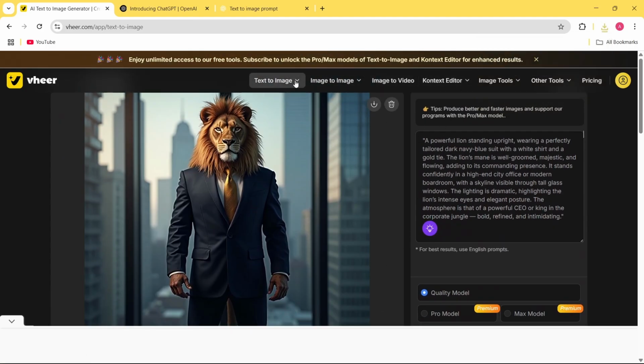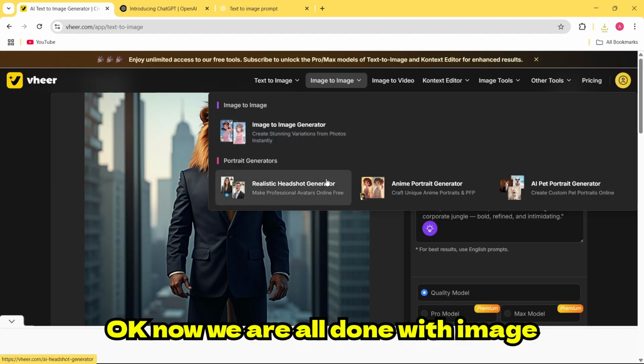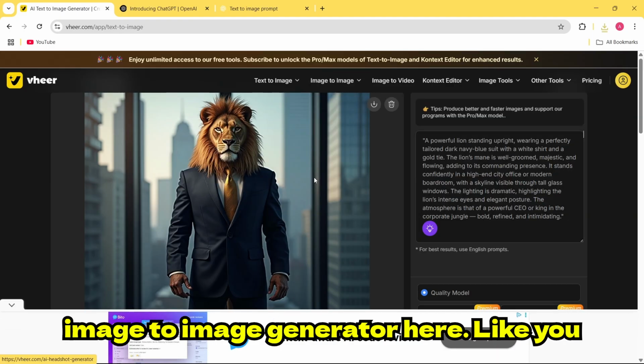Okay, now we are all done with the image generator, and you can see you also get an image to image generator here.